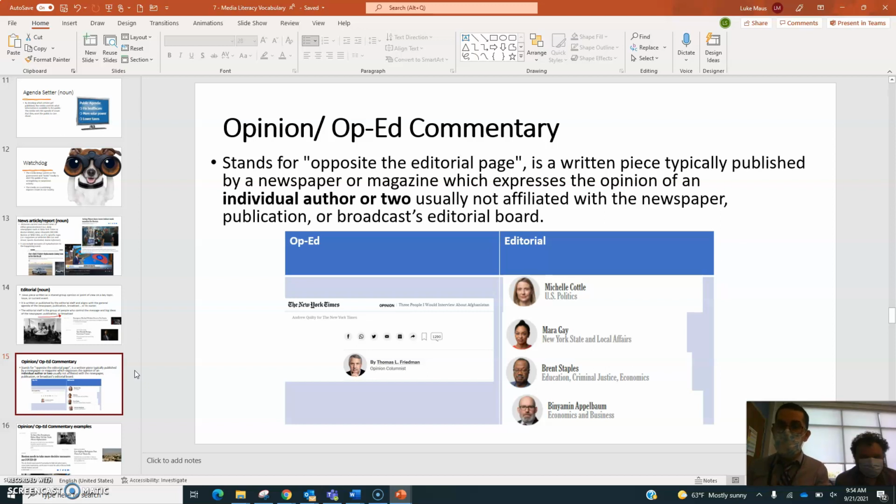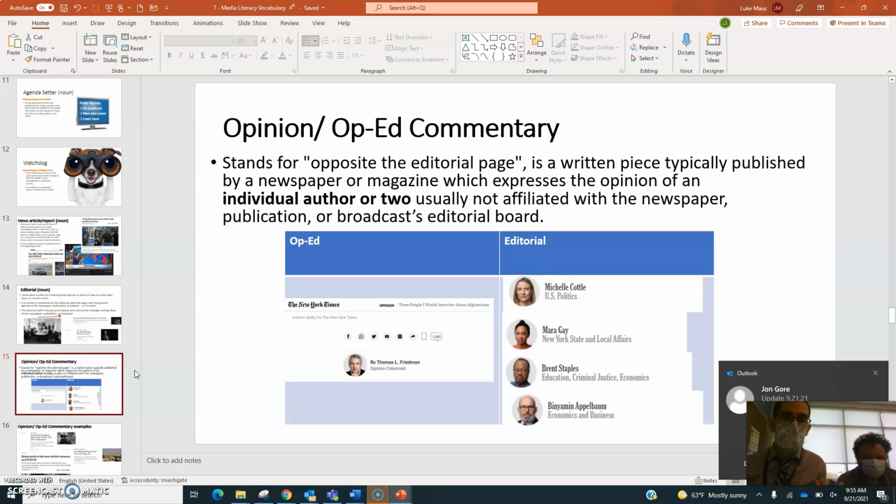This opinion or op-ed stands for opposite the editorial page. It's a written piece. Sometimes it's also recorded as well. Typically it's published in a newspaper or magazine, or you might also see some opinion pieces in video on news networks, which expresses an opinion of an individual author. Sometimes it's more than just one person. It might be two, maybe a little bit more. But it's not affiliated with the newspaper, publication, or broadcast editorial board.